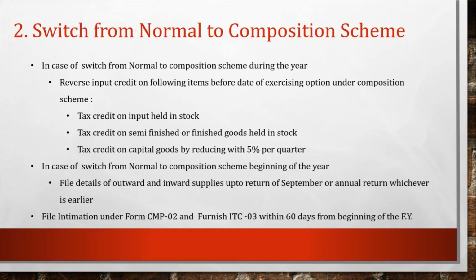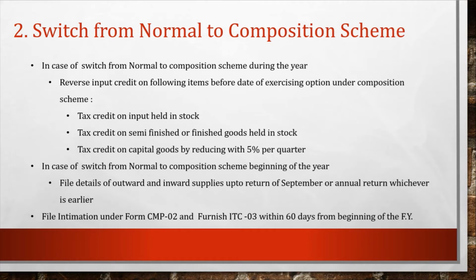Topic number 2, process to switch from the normal to the composition scheme. Sometimes it happens that a normal taxpayer wants to avail the benefit of the composition scheme, as he knows that his turnover is less than the threshold limit, so he can avail that scheme. But what process he has to follow, we will discuss in this chapter.